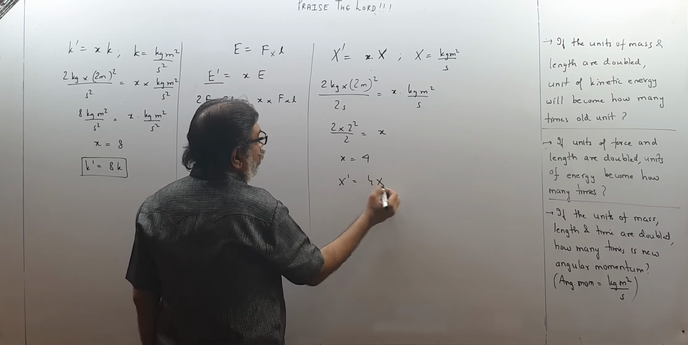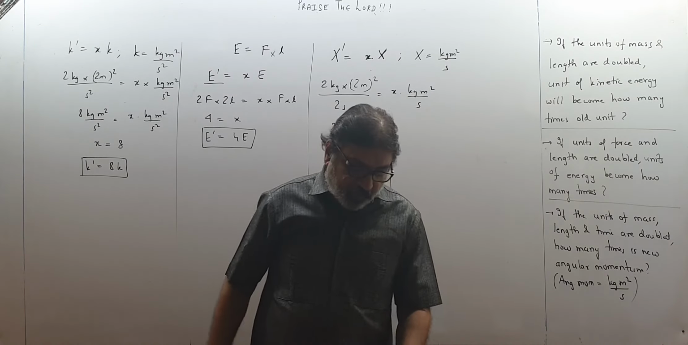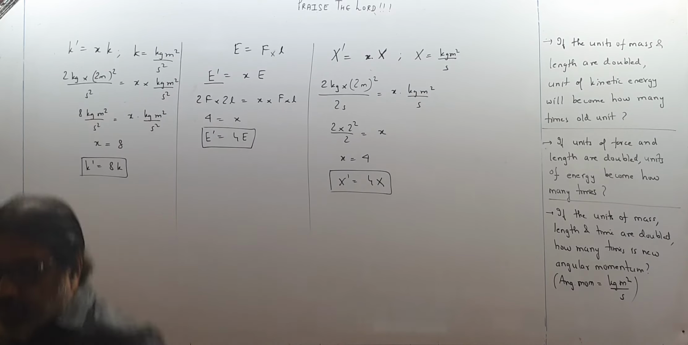Put it over here. So x dash is 4x. So new angular momentum is 4 times the old angular momentum. Like this you have to think, children. Please pause and copy.